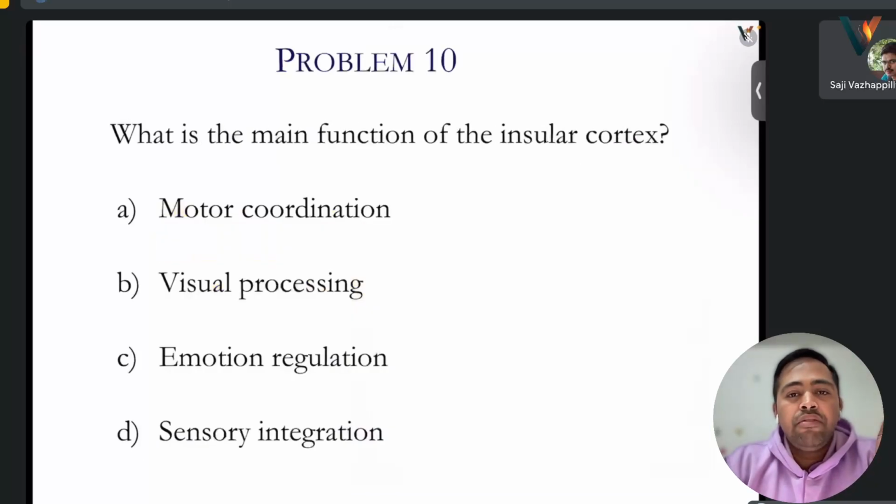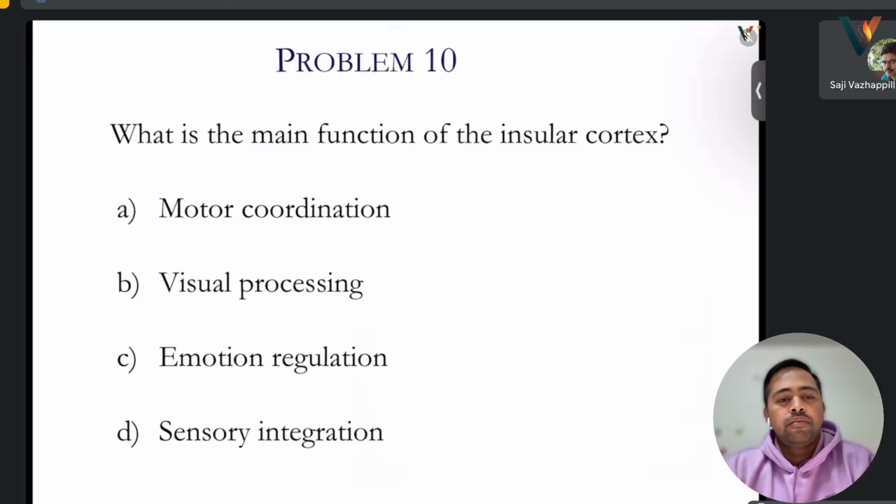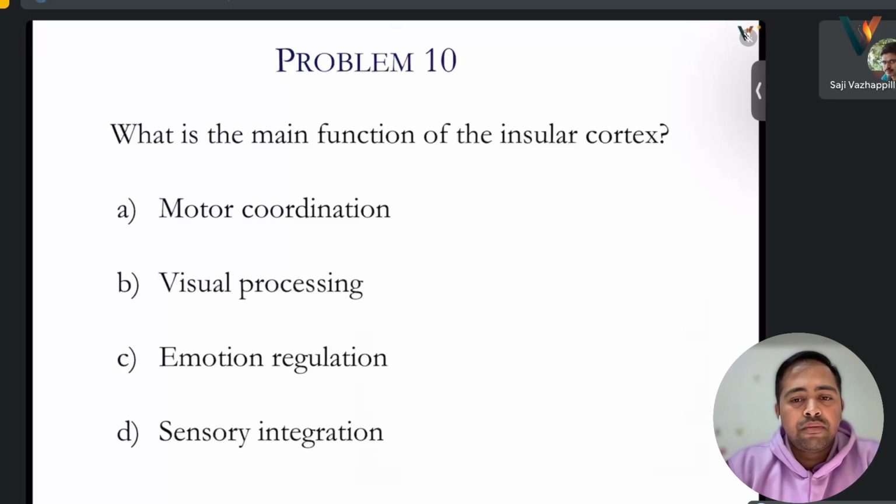What is the main function of the insular cortex? Motor coordination, visual processing, emotional regulation, or sensory integration? It is in the front, sir, the insular cortex, in the frontal lobe. Am I correct? Then it should be emotion regulation.